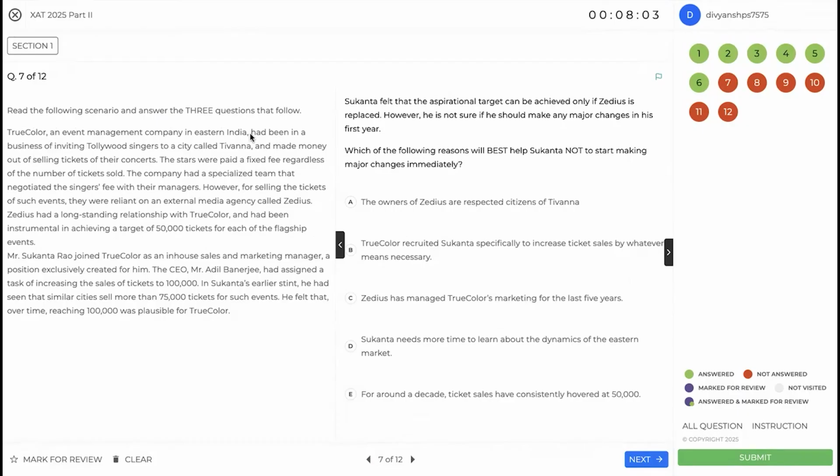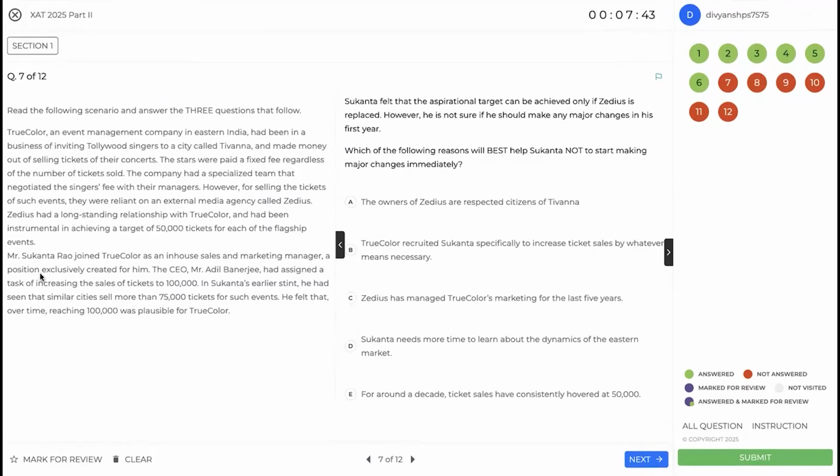True Color event management has been okay. I don't care about this. Fixed fee, again okay. They rely on ZDS for selling the tickets. ZDS has a long-standing relationship and was instrumental in achieving a target of 50,000 tickets. Okay.